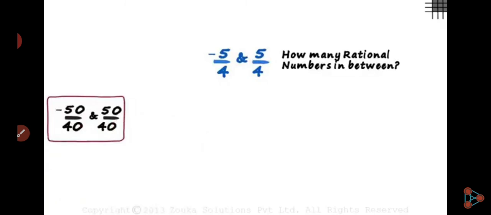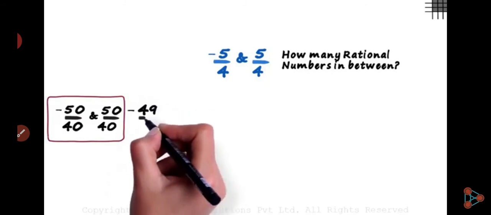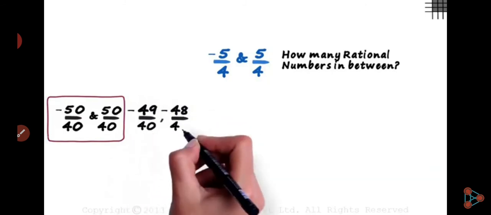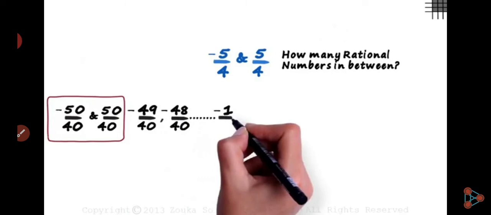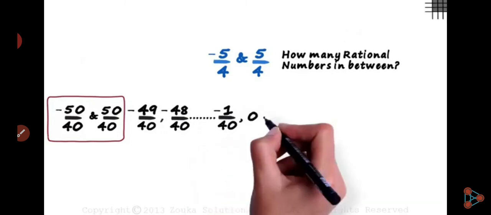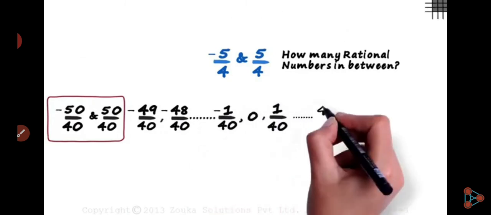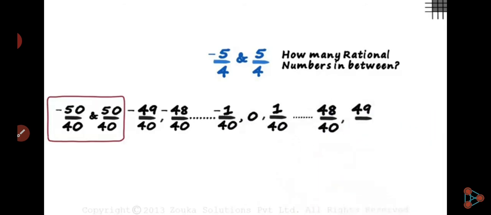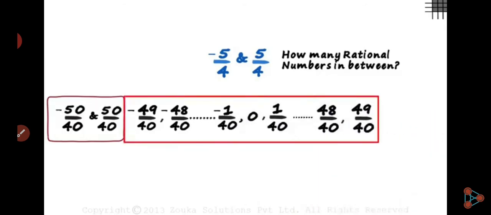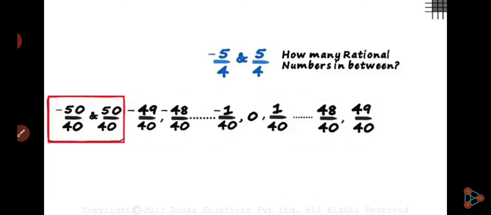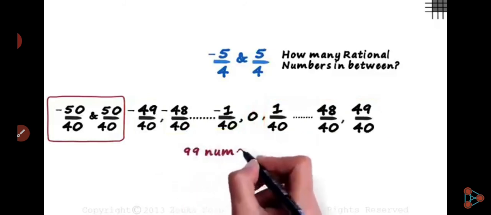So you can write minus 49 by 40, minus 48 by 40, and so on, minus 1 upon 40, 0, 1 upon 40, up to 48 upon 40, 49 upon 40. There are 49 on each side, plus 0, so there are a total of 99 numbers.